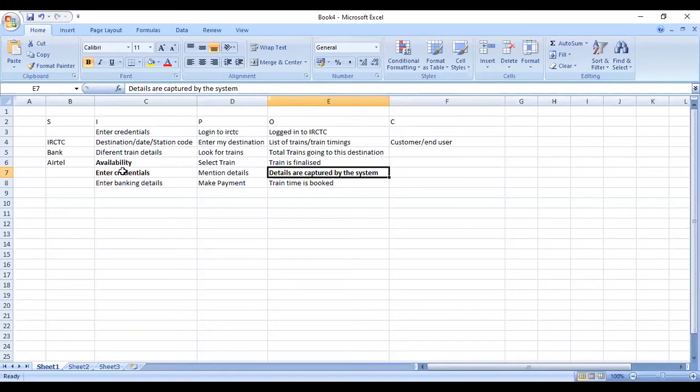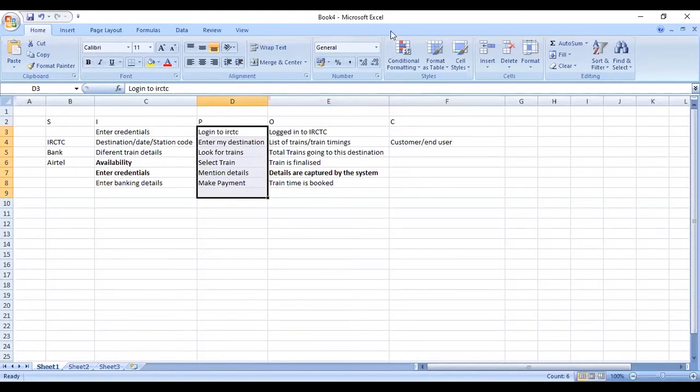So first prepare a SIPOC, and then the process which you have listed here, just get into more details, not more than 10-12 steps, and please ensure that you identify certain value added, certain non-value added activities also. That's how you'll be able to win more confidence in the eyes of the stakeholder or your project champion or sponsor. Okay, thanks.